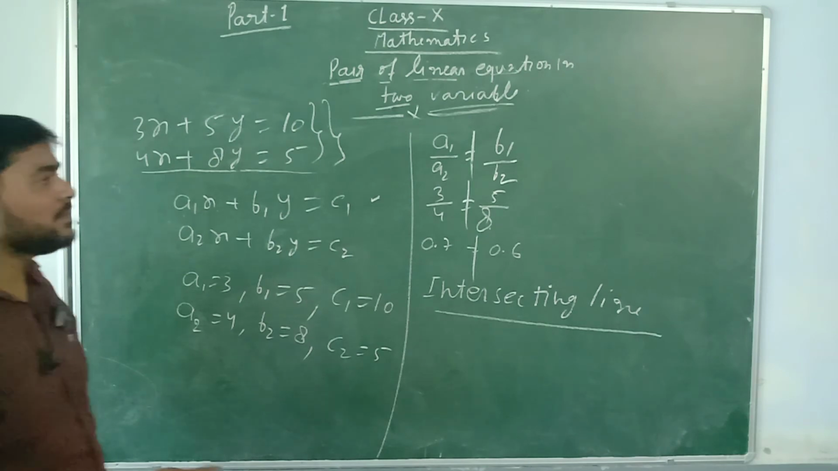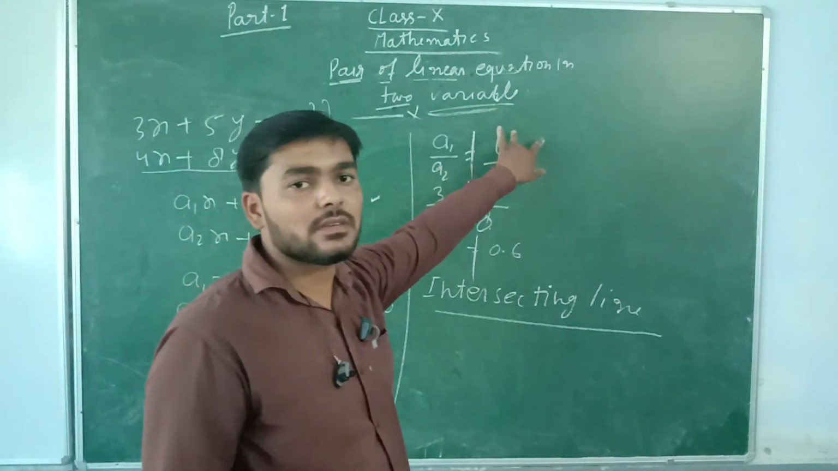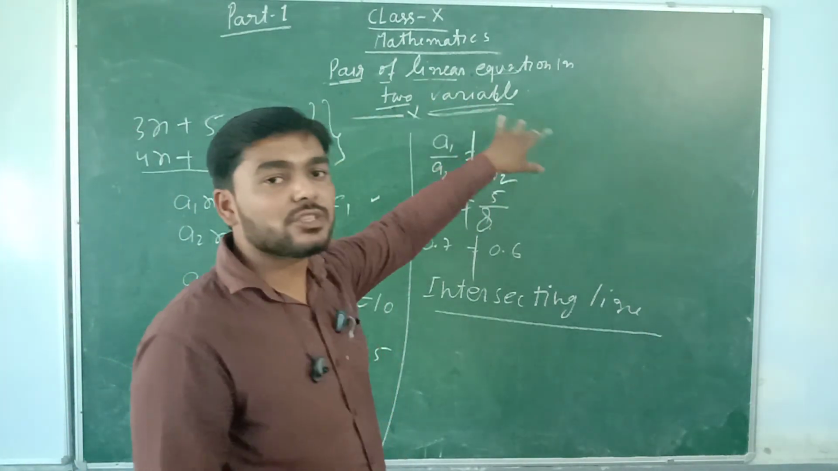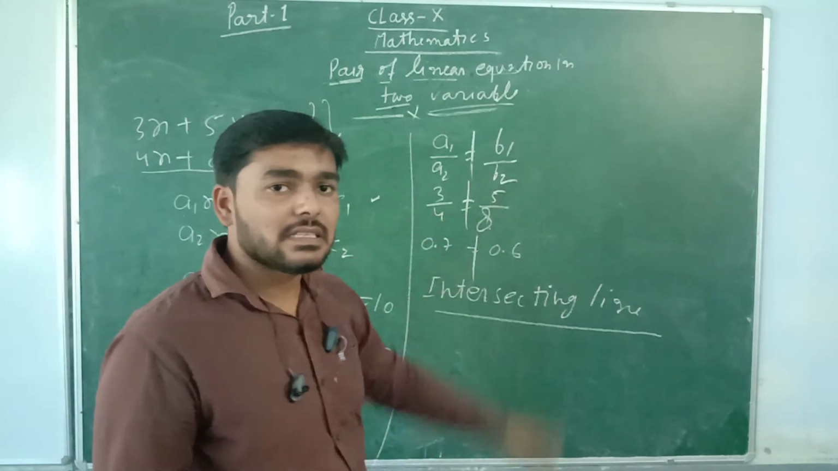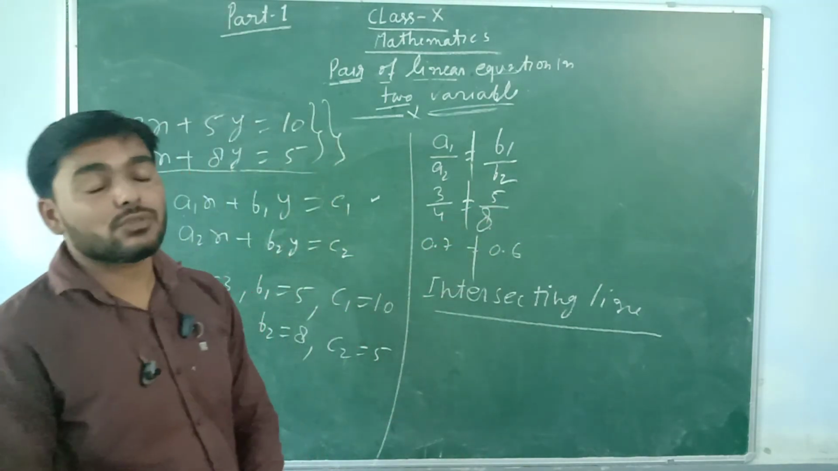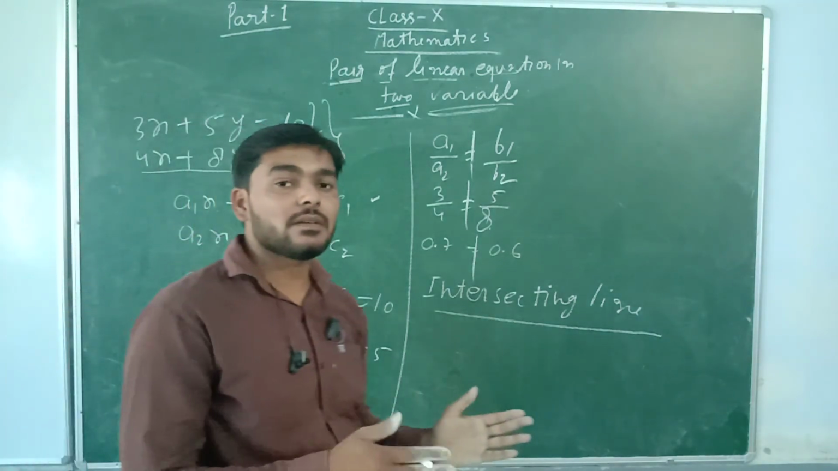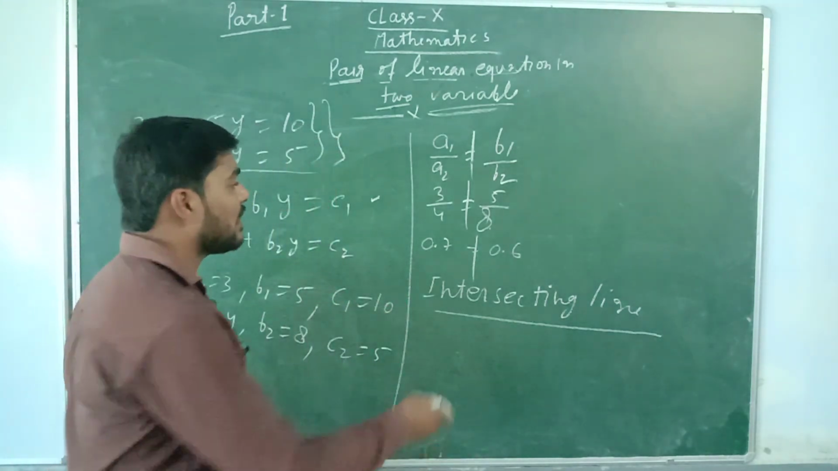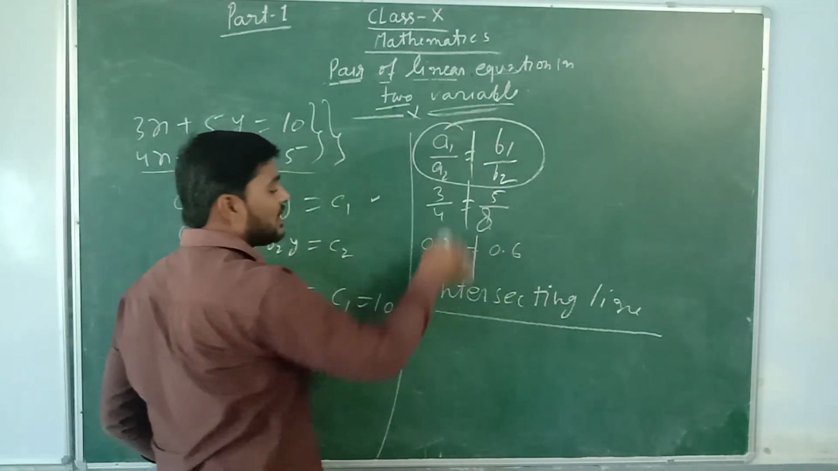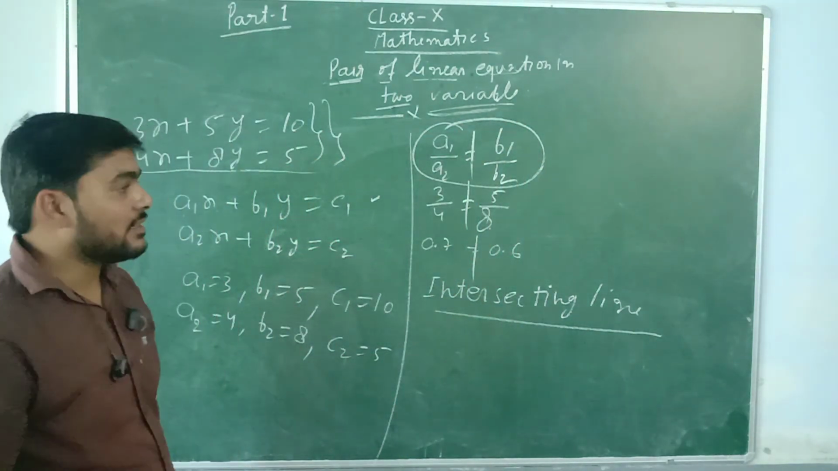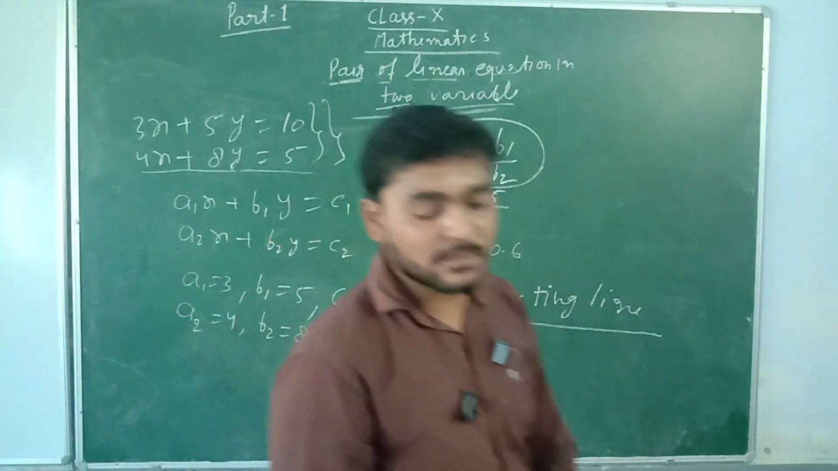ठीक है. If the ratios are equal, then we will elaborate in other parts. That will be the coincident line or maybe the parallel lines. Okay. Now you can see if the condition is a1 upon a2 is not equal to b1 upon b2, then it will be the intersecting line. ठीक है. Okay. Thank you.